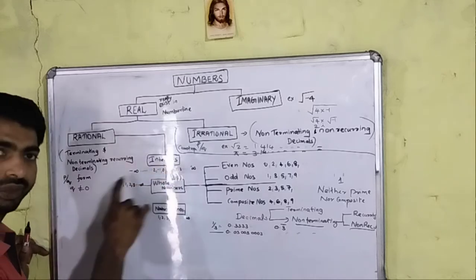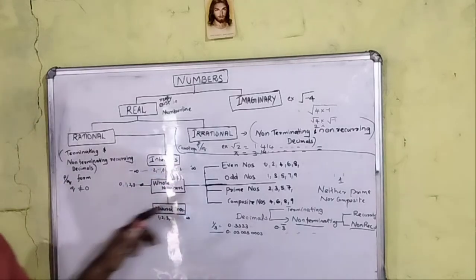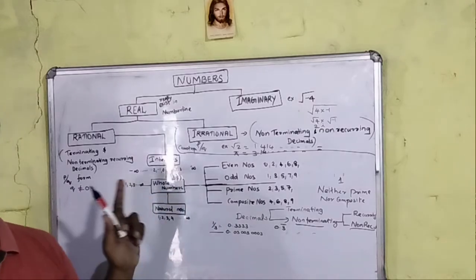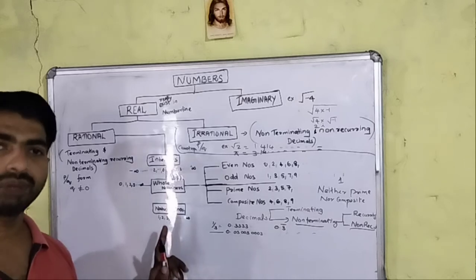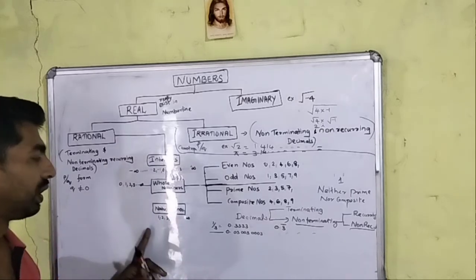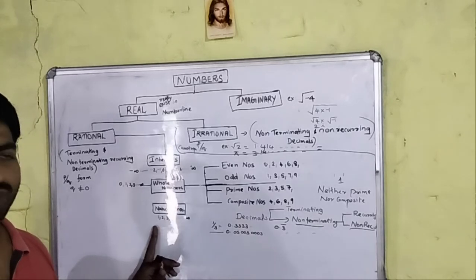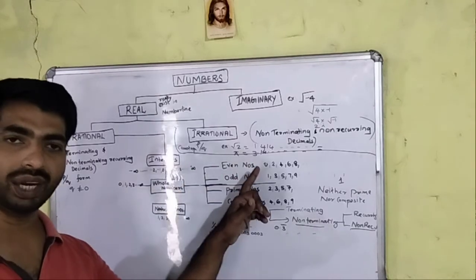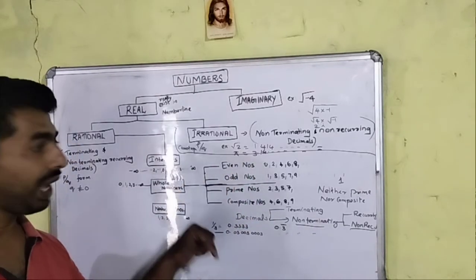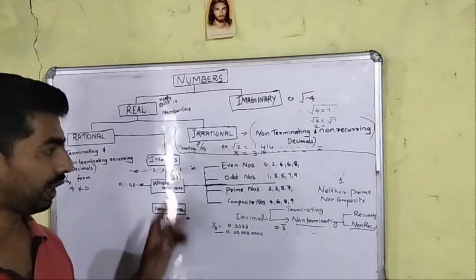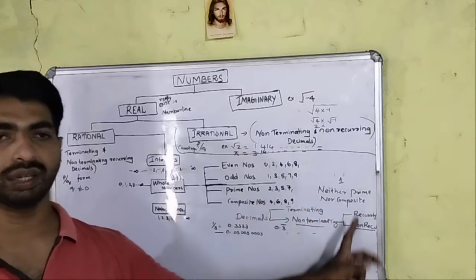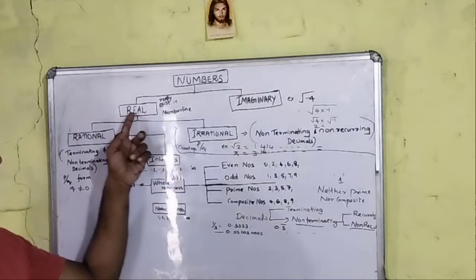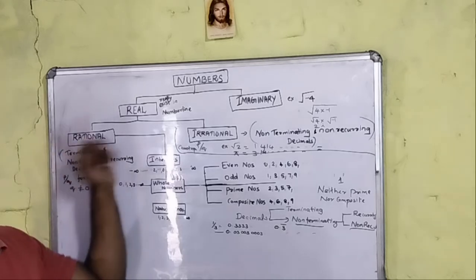Integers go from negative infinity to positive infinity. Whole numbers are 0, 1, 2, 3 like that. Natural numbers are the counting numbers, 1, 2, 3, 4 up to infinity. The whole numbers are divided into even and odd, and prime and composite. We have to remember that 1 is neither prime nor composite. The next classification of real numbers is irrational.